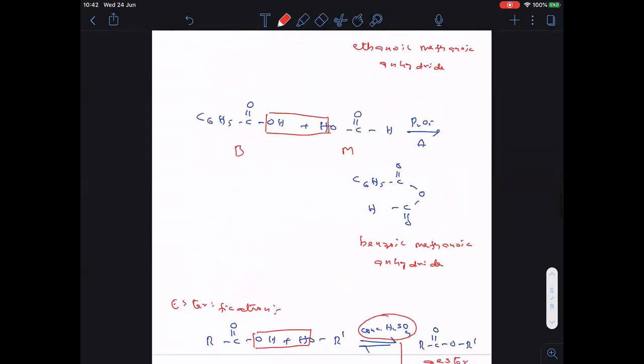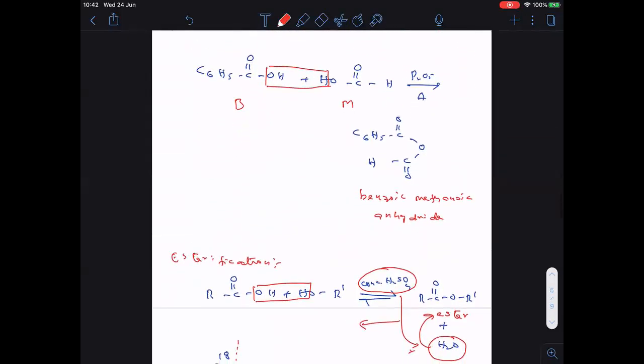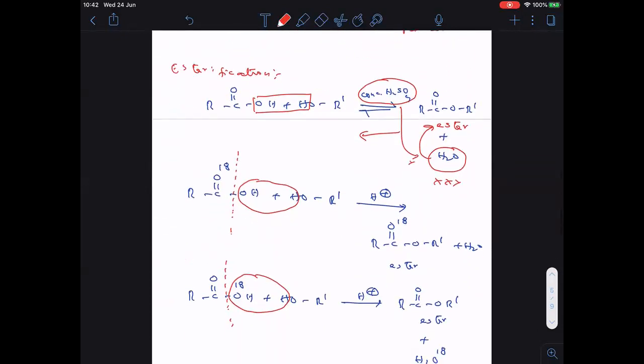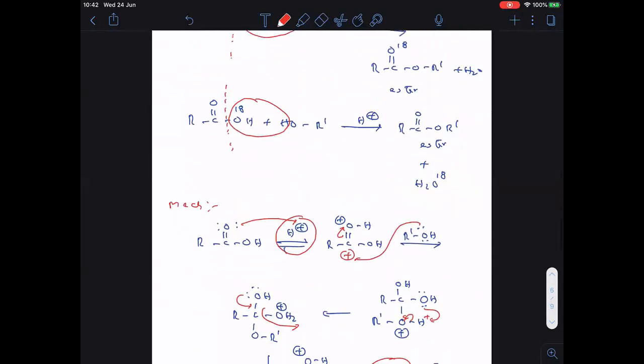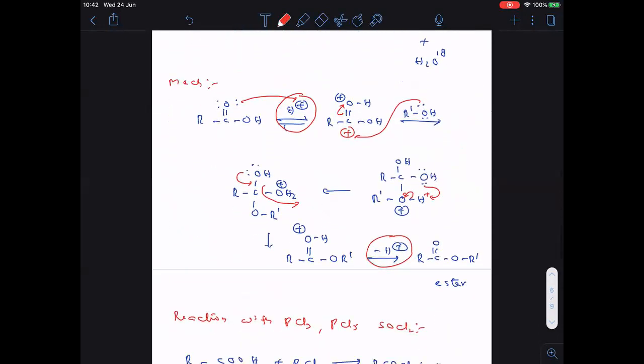Then after here, I started the esterification reaction. Completed mechanism of esterification.